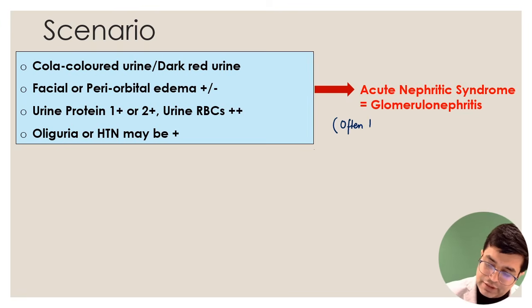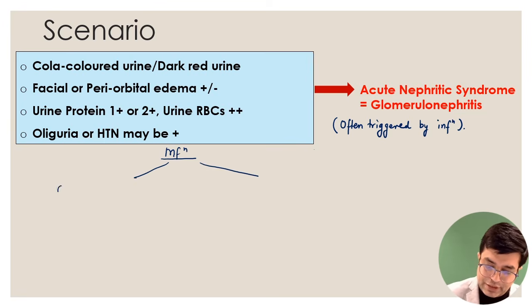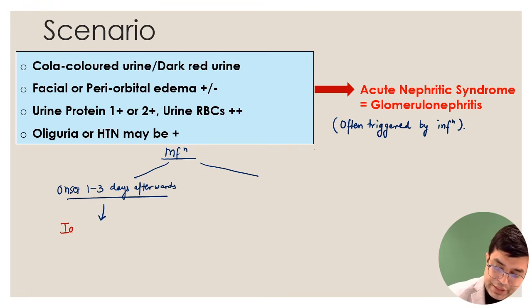Now, acute nephritic syndrome or glomerulonephritis is often triggered by infections, right? Now, how would you make the diagnosis if you get a case scenario on this? So suppose there is a trigger infection, and after infection you have onset of hematuria 1 to 3 days afterwards. So there is an infection, and 1 to 3 days later there is an onset of acute nephritic syndrome. The likely diagnosis in this patient is going to be IgA nephropathy, also called Berger's disease.